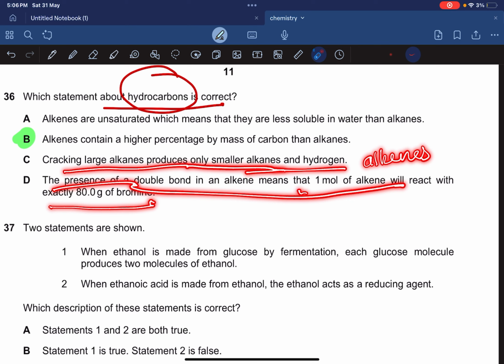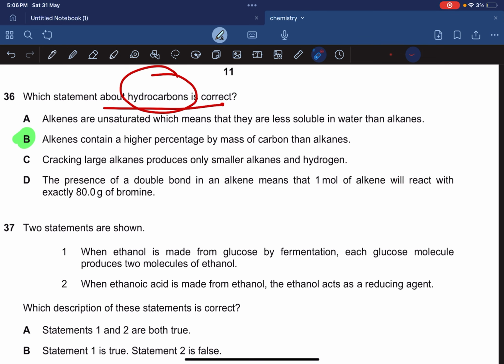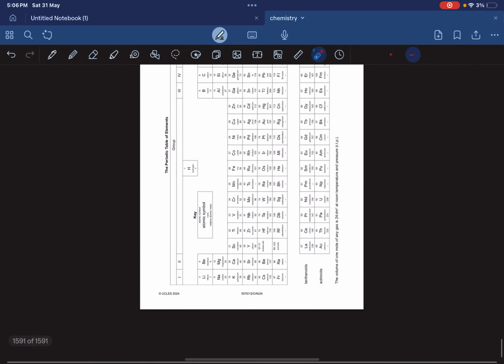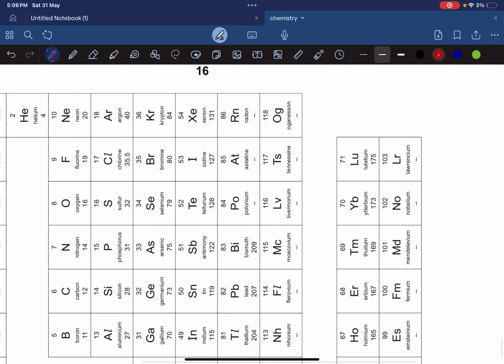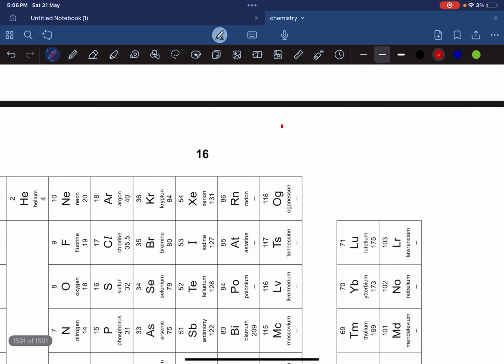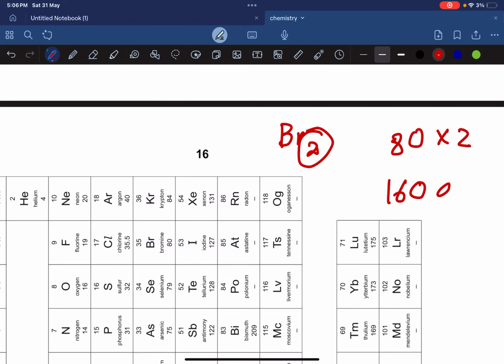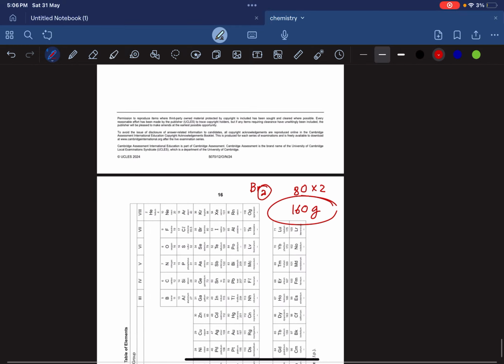The presence of a double bond in an alkene means that 1 mole of that alkene will react with exactly 80 grams of bromine. That's incorrect. It will not react with exactly 80 grams. Let me tell you with how much it will react. Look over here. Bromine is 80, okay? But how does bromine exist in natural form? Br2. So Br2 has to be accounted for. This 80 has to be multiplied by 2, which makes it 160. So it will react with exactly 160 grams, not 80 grams.